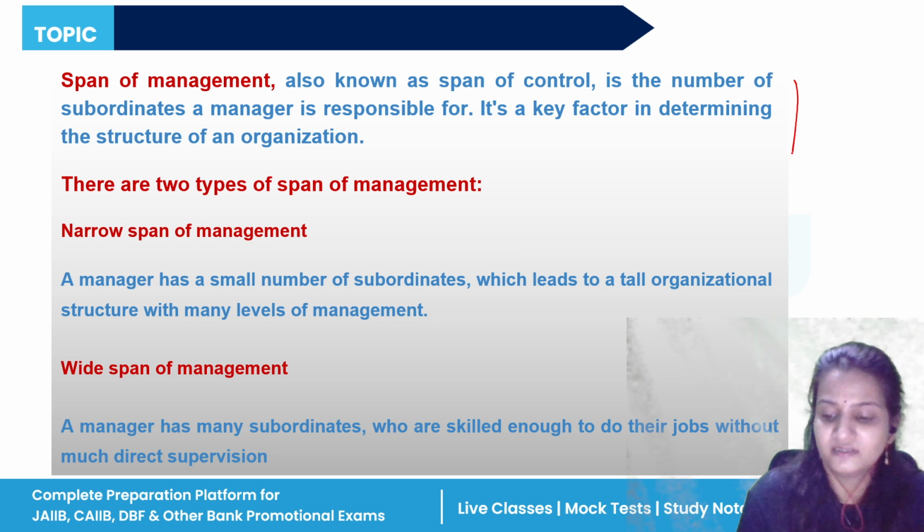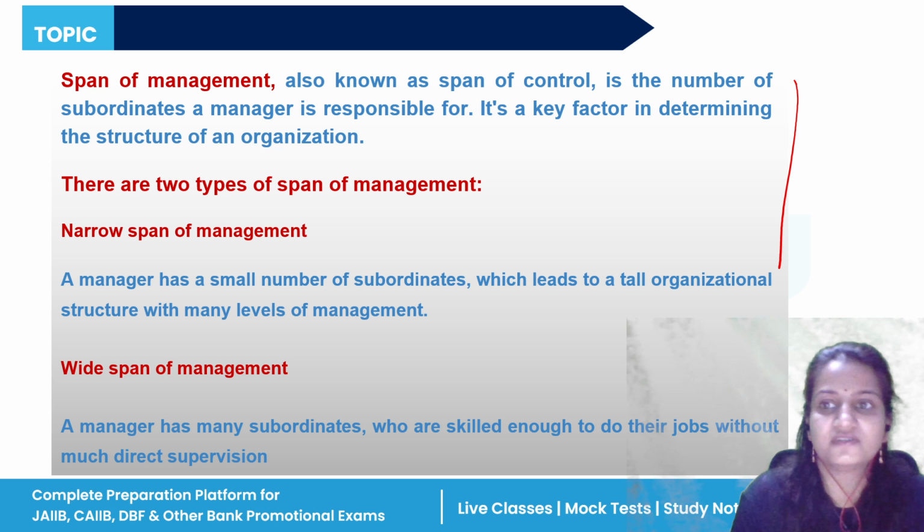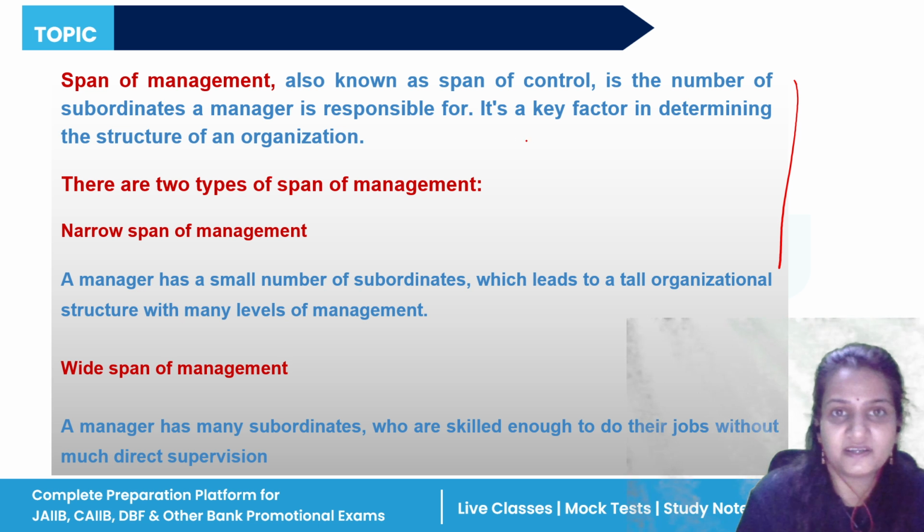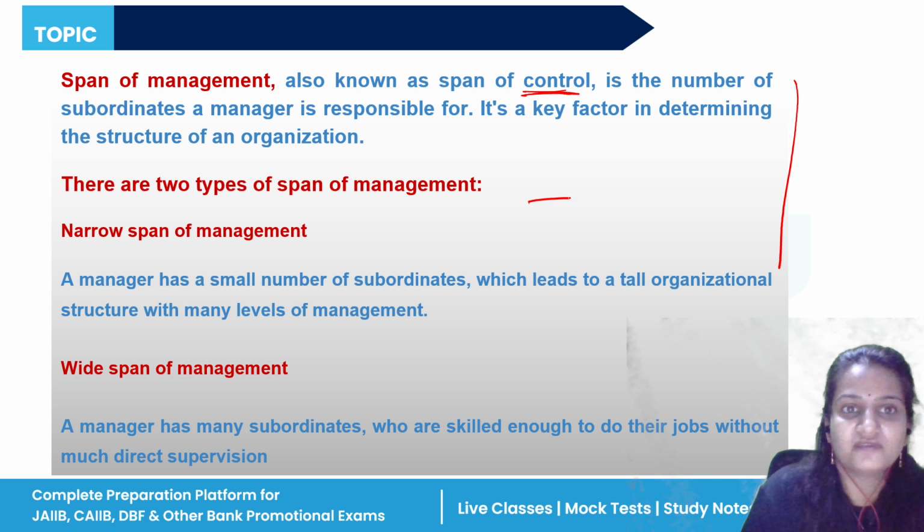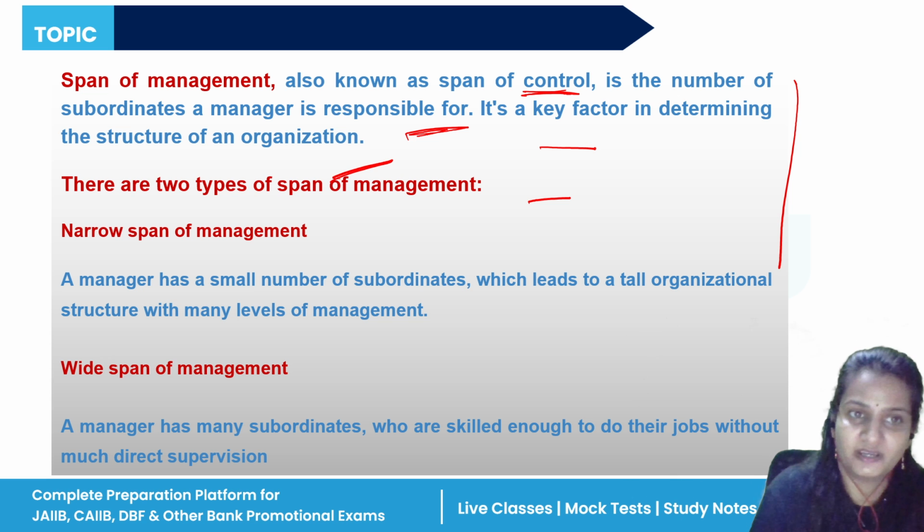Again, if you see the concept, the explanation: span of management, also known as span of control, means how many employees a manager can control. It is the number of subordinates a manager is responsible for. It's a key factor in determining the structure of an organization.